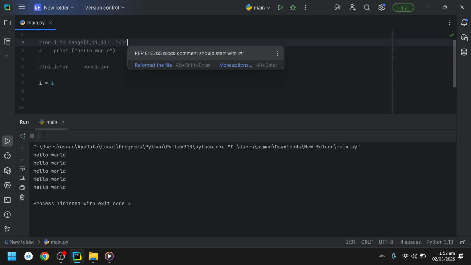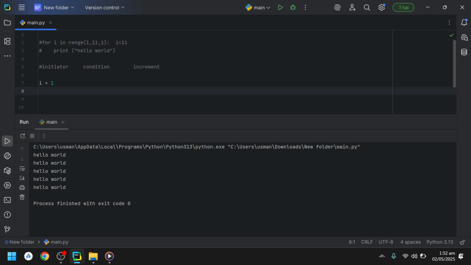So the condition is written in the while loop, so it will be like while I is less than 10, and then we can write a colon.